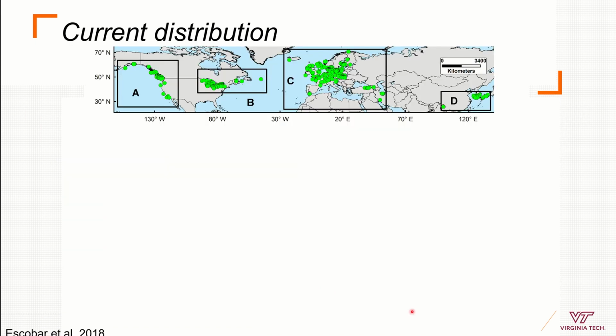And what I want to show you is that we can see the virus circulating in fish in the Americas, in the Pacific coast, in fresh waters, in sea waters in the Atlantic coast, in Europe, in fresh and salt waters, also in some regions of Africa and some regions of Asia.